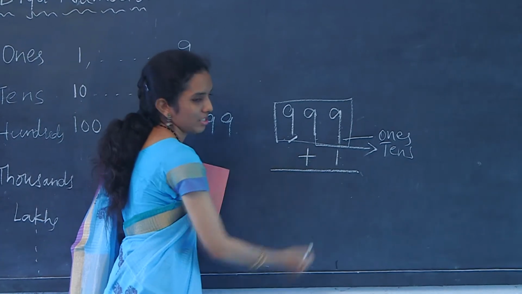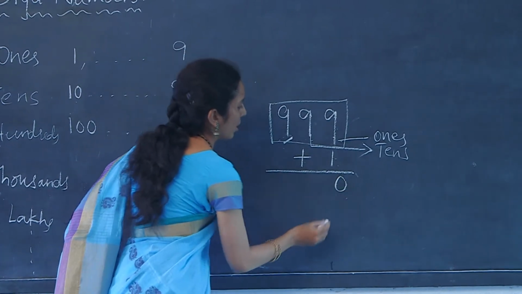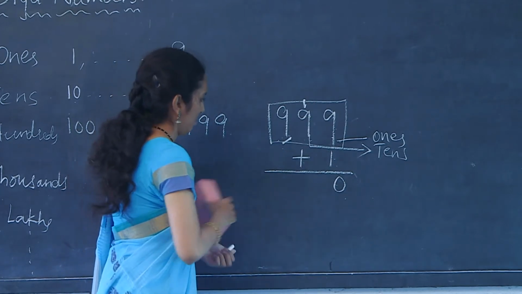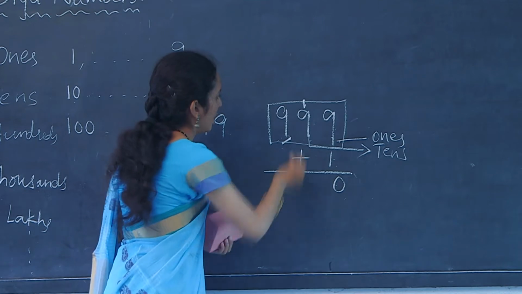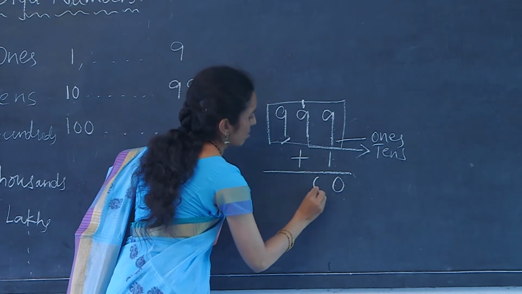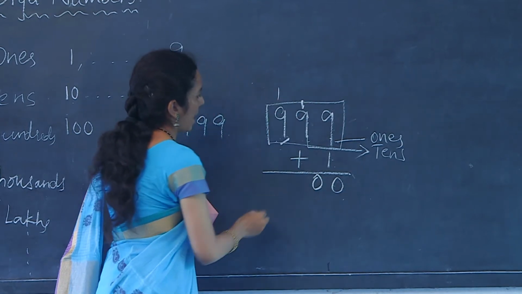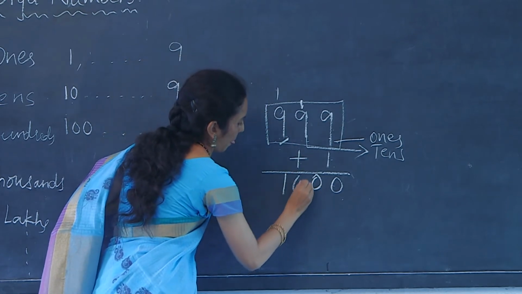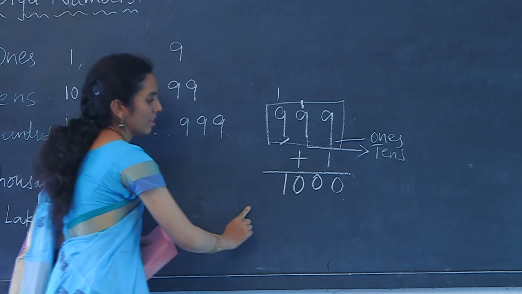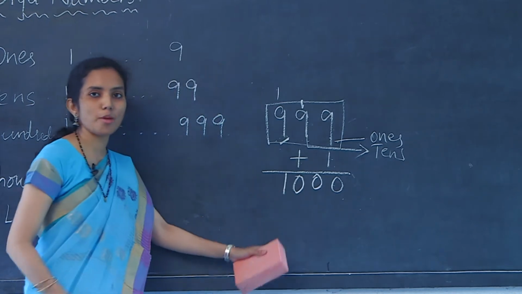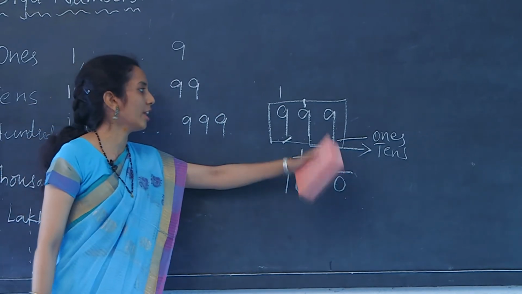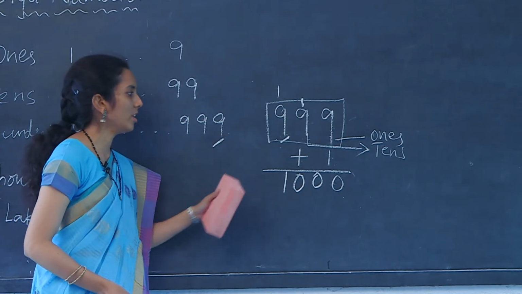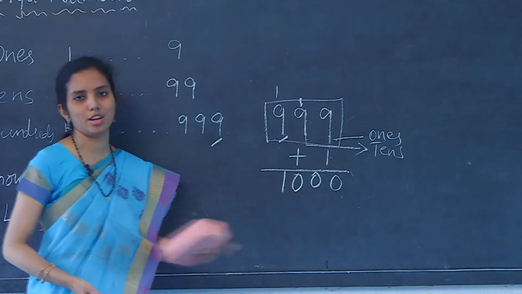9 plus 1 is 10, you all know, 0 here and 1 is carried here. And 9 plus 1, it is also 10, 1 is carried here, and 9 plus 1, 10. So, this is the new number we have obtained after adding 1 to our last existing number. So, what is the difference between this number and this number?